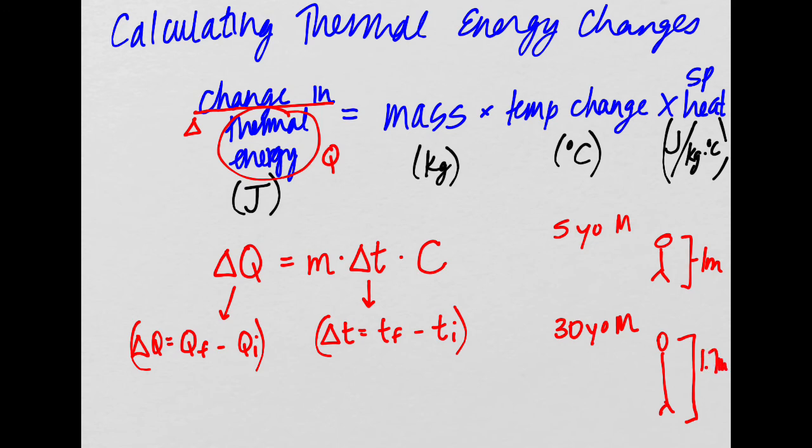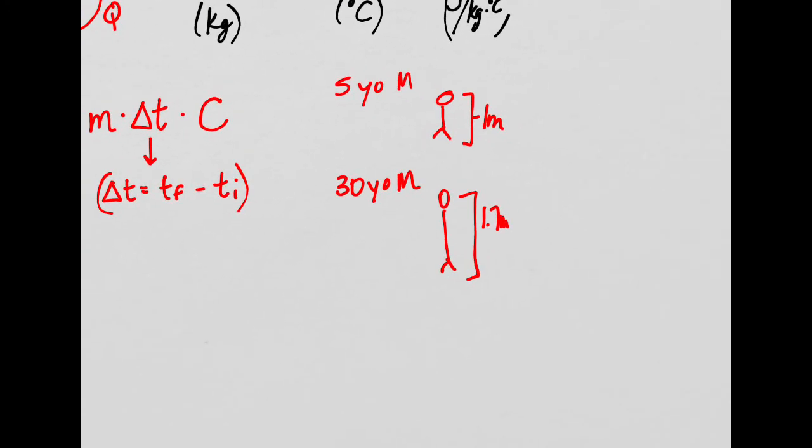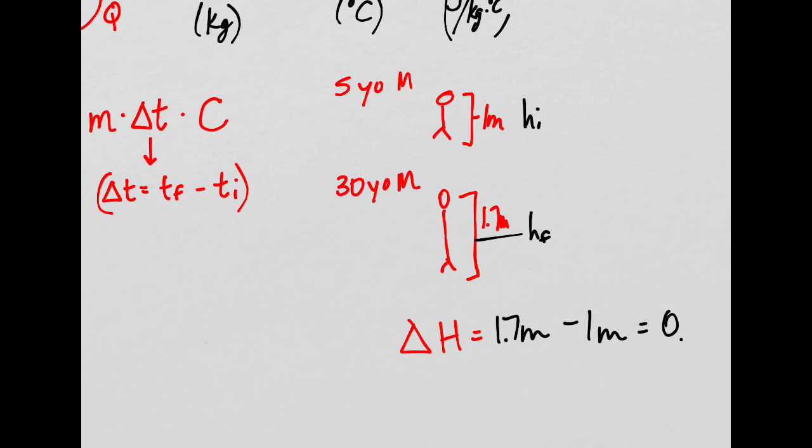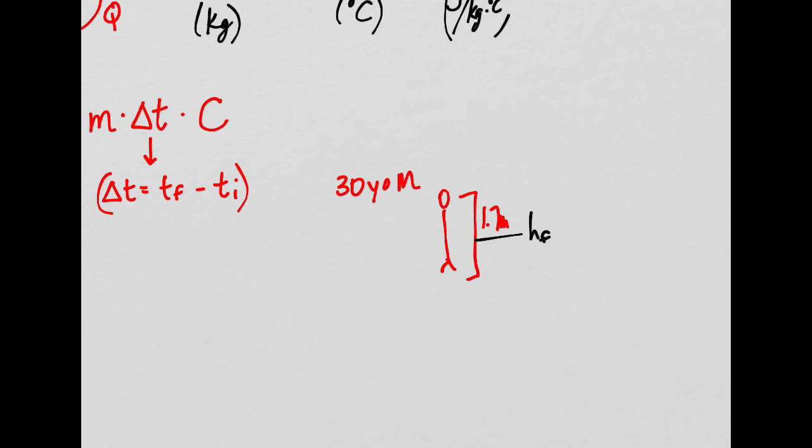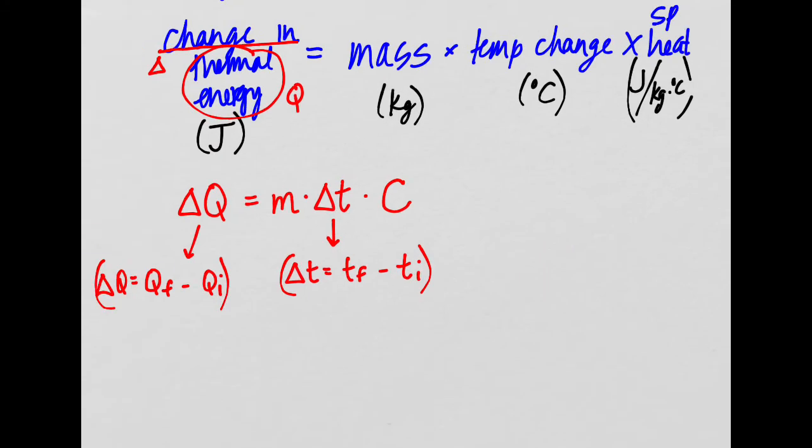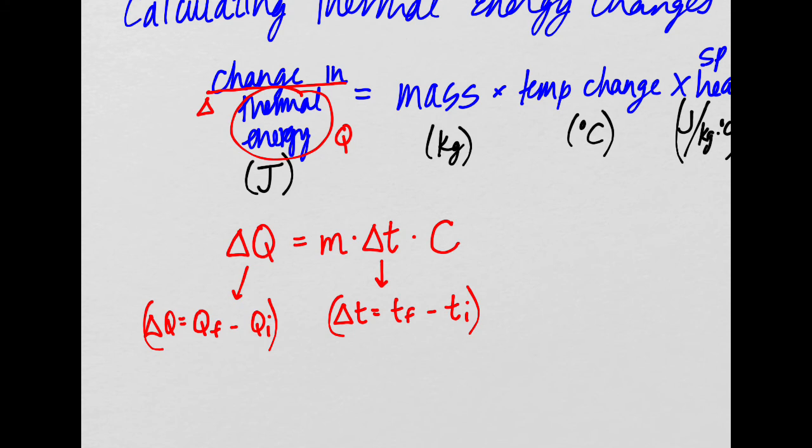So my change in height is my final height, 1.7 meters, minus my initial height, 1 meter. So my change in height is 0.7 meters. It's the same concept with temperature and with thermal energy: just the final situation minus the initial situation. Maybe I'm beating a dead horse, but I just want to be extra clear so you understand what I'm talking about when I say change in or delta.